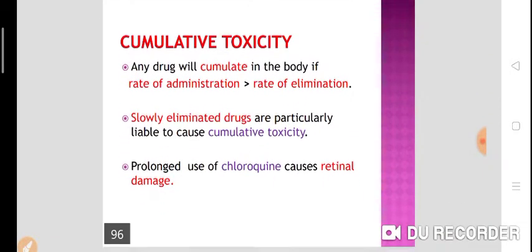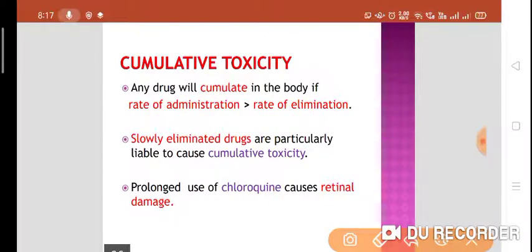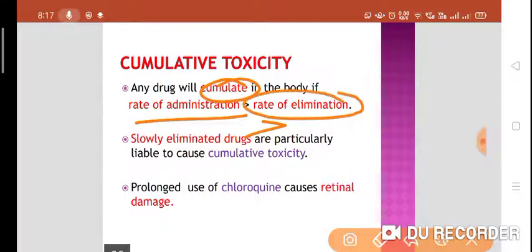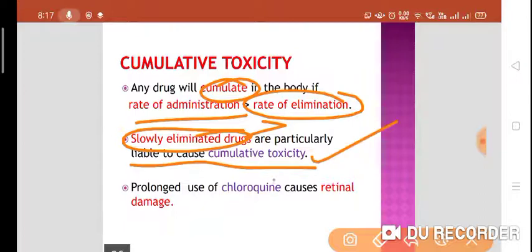Now we will see cumulative toxicity. Cumulative toxicity means any drug will accumulate in the body if the rate of administration is more than the rate of elimination. So slowly eliminated drugs are particularly liable to cause cumulative toxicity. Prolonged use of chloroquine will lead to retinal damage.